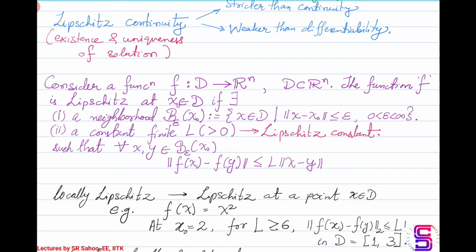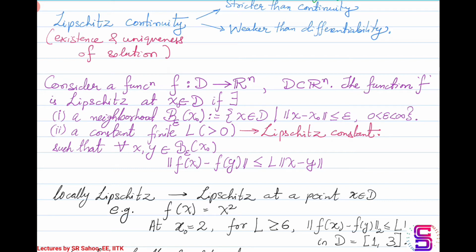Now what you do is you take any pair of points in this interval and see whether you can find a suitable L that satisfies this. Please note that this L is one constant that is going to be used for this entire neighborhood. If the neighborhood changes, possibly the L may change, but if the neighborhood is the same, then there should be one L that satisfies this inequality for the given neighborhood. So the epsilon and x naught remain constant and the L also has to be constant,